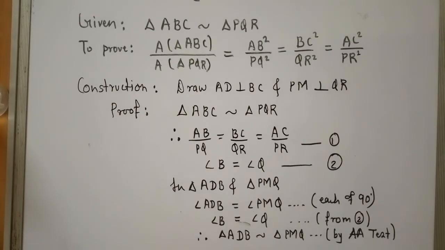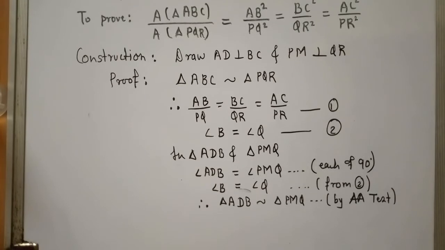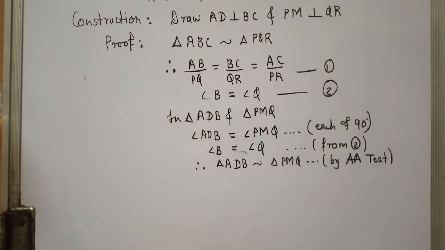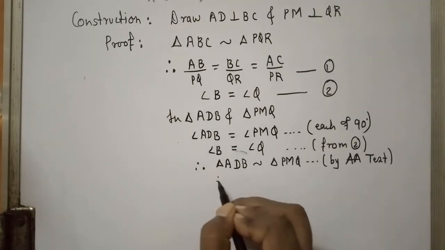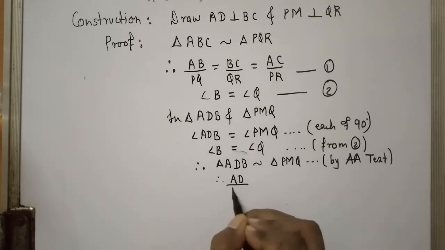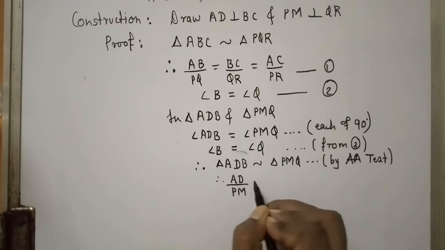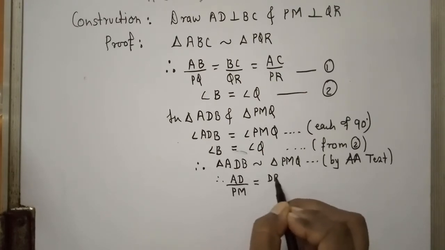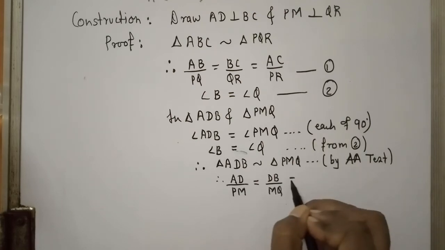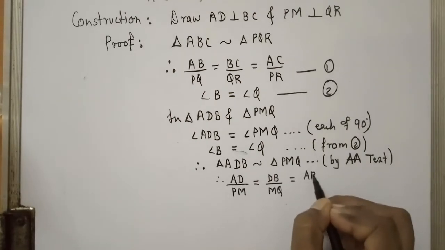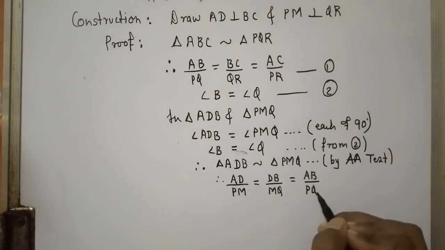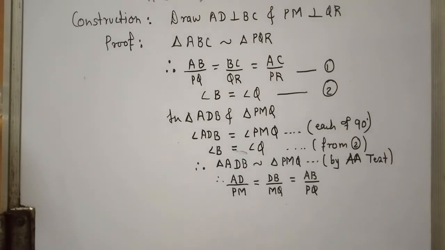So as these two triangles are similar, therefore definitely their sides will be in proportion, which means we can write AD upon PM equals DB upon MQ equals AB upon PQ. So when two triangles are similar, their sides are in proportion.